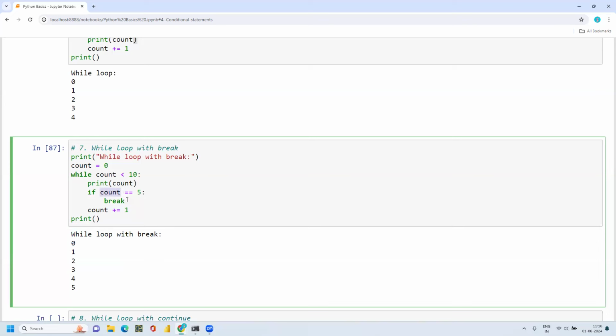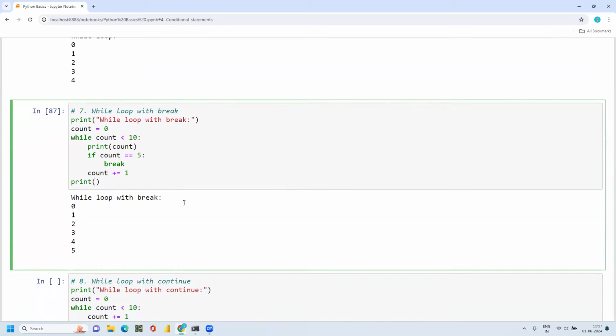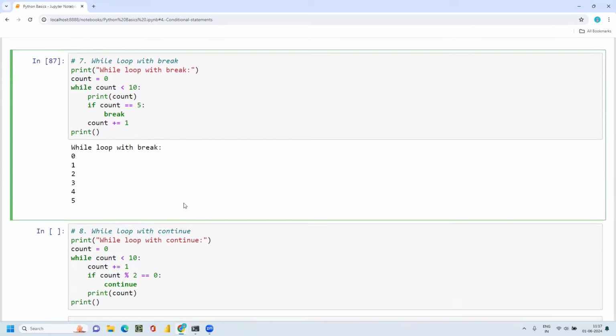Then I'm giving the instruction to break this loop. So when you want to break the loop with a certain condition, you can use this break statement. Now the loop got stopped where the count is equal to 5. This is how you can use the break statement.